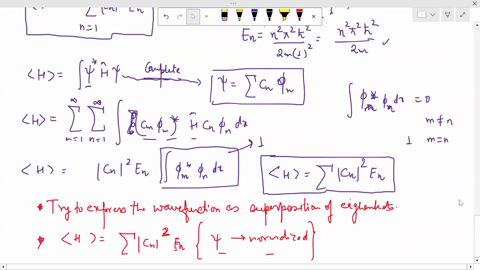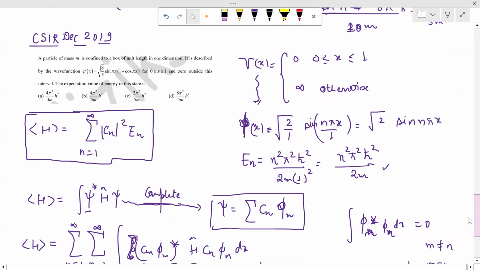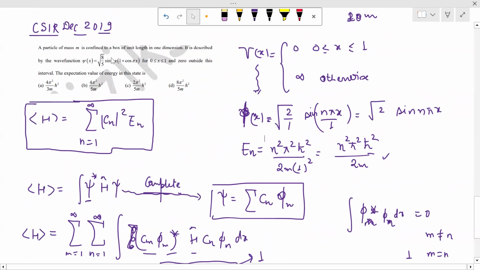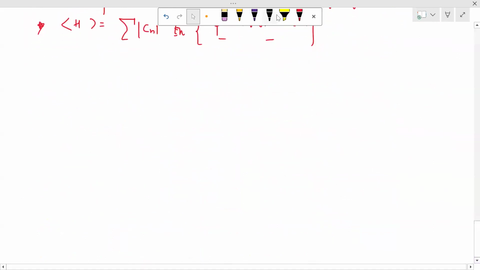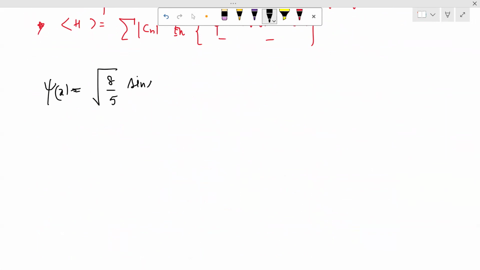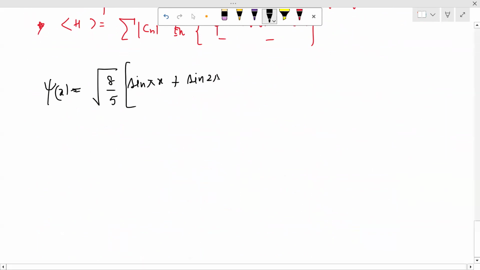Now let us come back to our problem. The problem states that psi(x) is equal to root 8 upon 5 sin(pi x) into (1 plus cos(pi x)). So I'm going to conveniently write this wave function as root over 8 upon 5 sin(pi x), and inside we have sin(pi x) into cos(pi x), which I'll simply write as sin(2 pi x) divided by 2. So I can write my wave function as a linear combination of states phi 1 and phi 2.